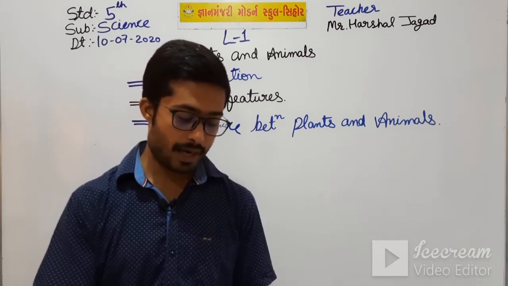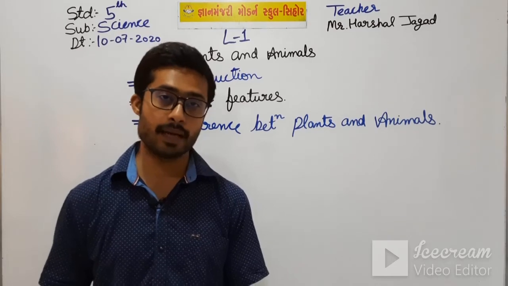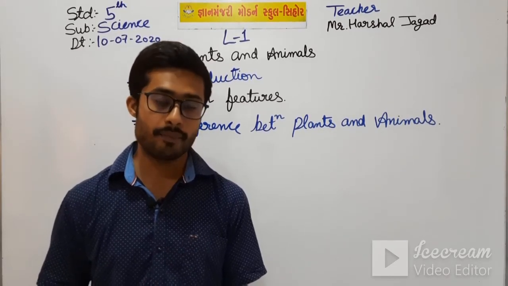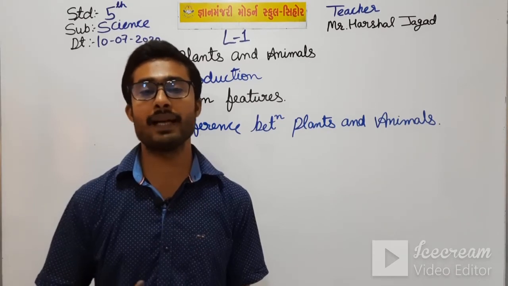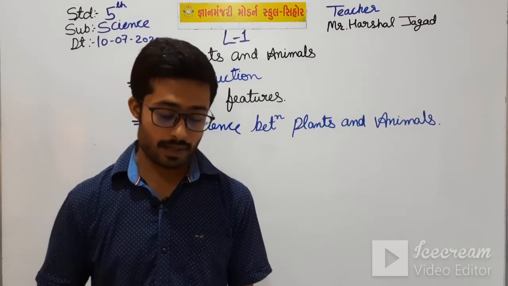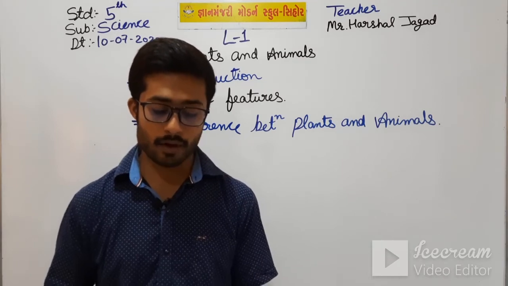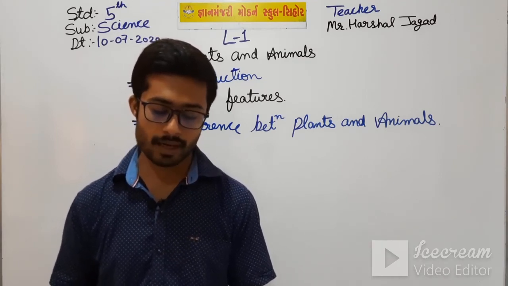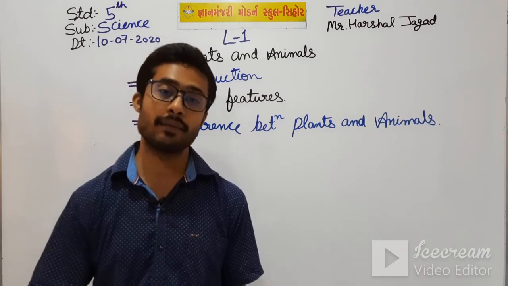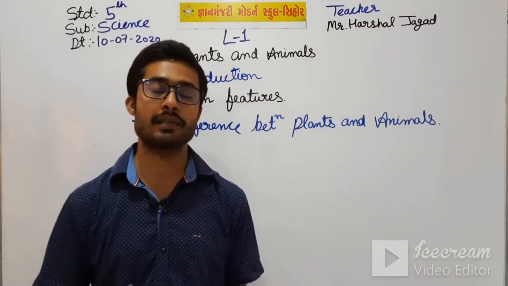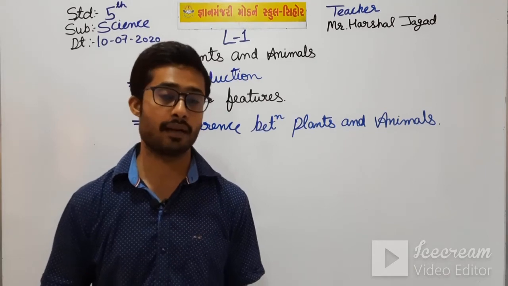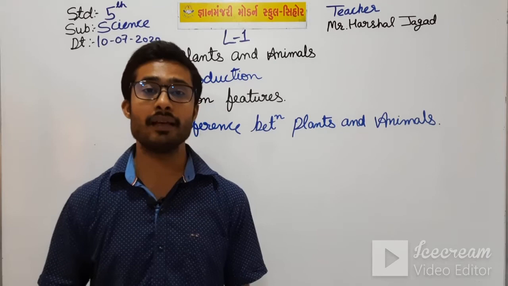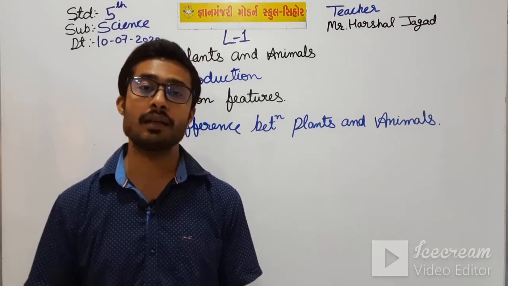Second point, most plants prepare their food on their own. Means plants prepare food by themselves, but animals cannot prepare their food by themselves. They feed on plants or eat other animals. Plants produce their food on their own, but animals don't. They eat plants or other animals.